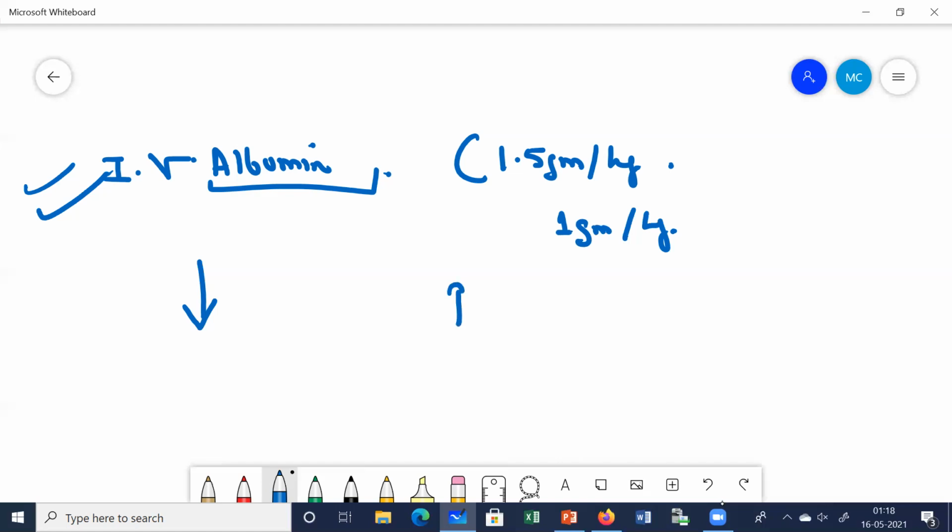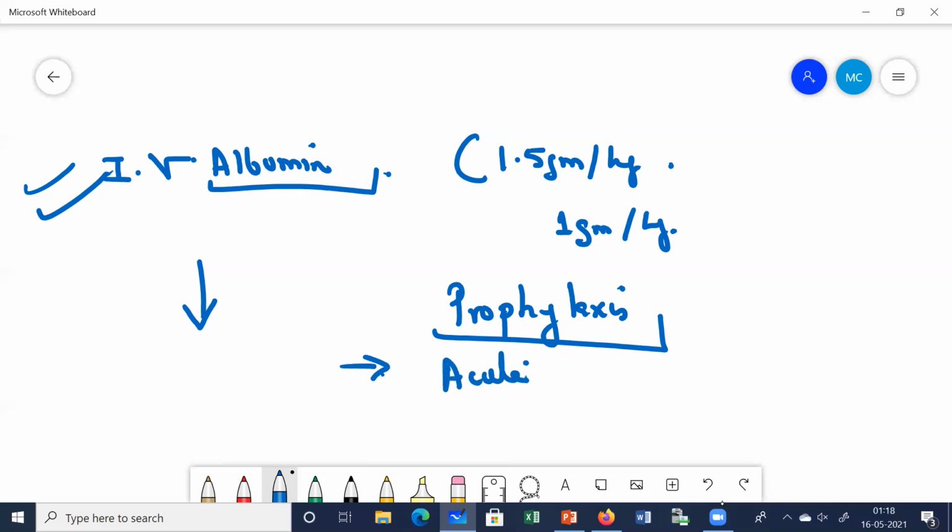In the treatment portion, one small portion, I'll tell you about the prophylaxis. Remember, there are some groups of patients who are at high risk of developing spontaneous bacterial peritonitis. In those high risk patients, we often advise prophylactic therapy. So first let us see which are the high risk patients, then we will talk about which drugs are given as prophylaxis. It is indicated mainly in those patients who have acute GI bleeding, because just now I told you that GI bleeding can also cause SBP, spontaneous bacterial peritonitis.